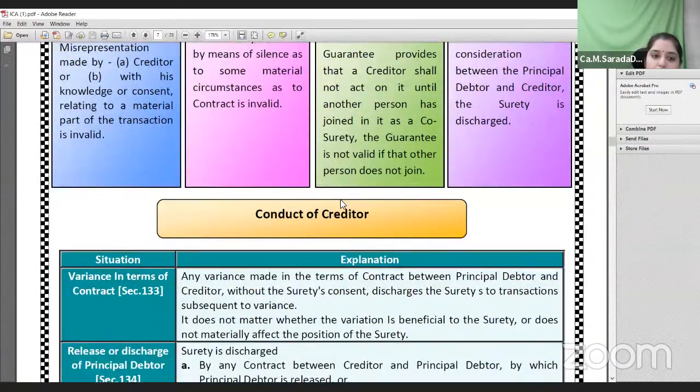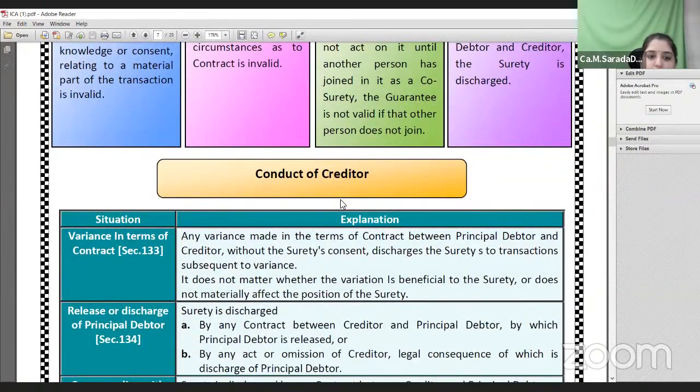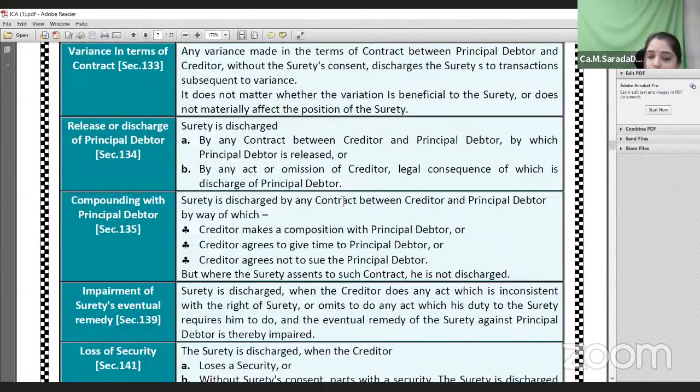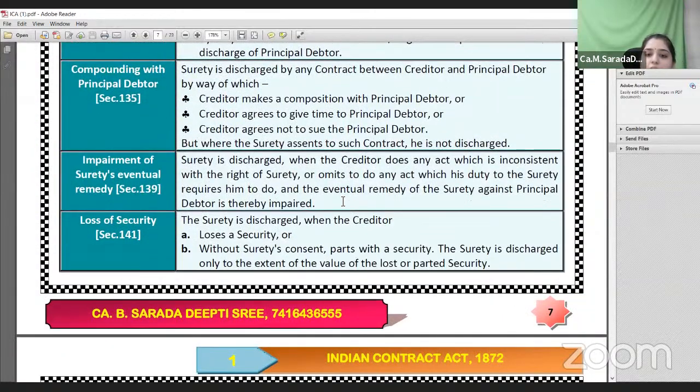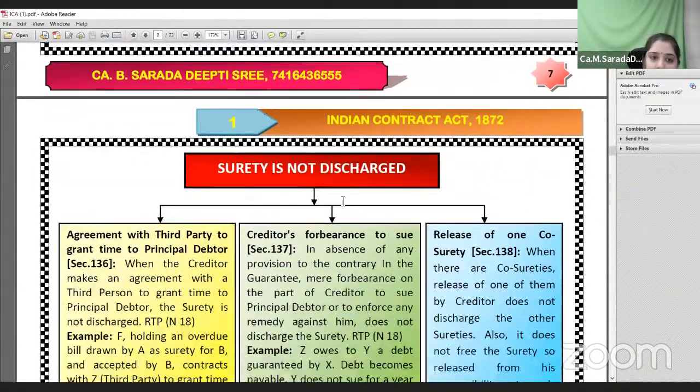And also by the conduct of creditor, it means variation of the terms of contract, or releasing. If the creditor himself releases the principal debtor, automatically the surety holder will be discharged, because the liability between the principal debtor and creditor is primary, not between the creditor and the surety holder. If the principal debtor is released, automatically the surety holder will also be discharged from the contract. Okay, so these are the cases where the surety holder will be discharged.